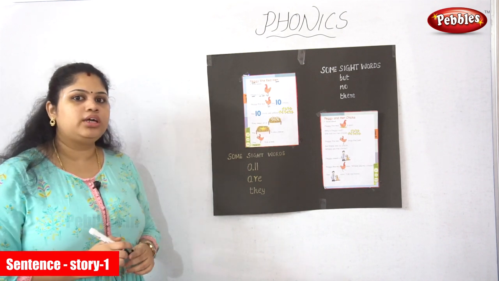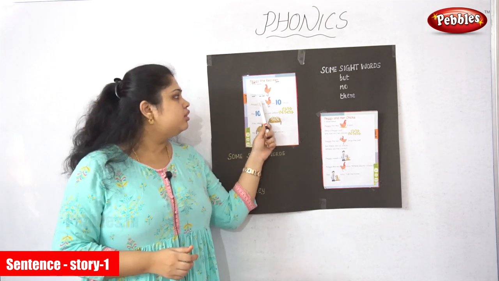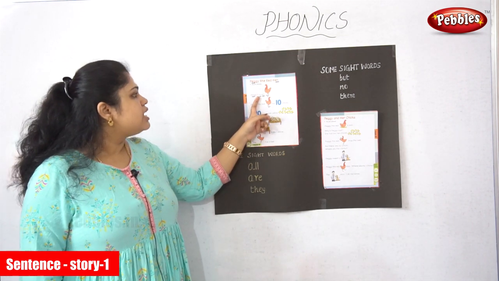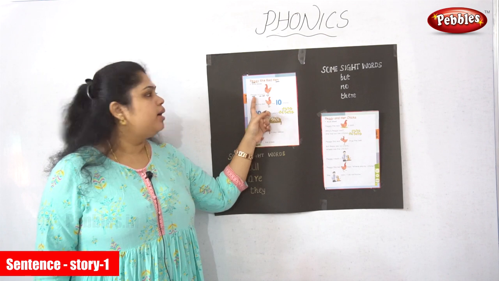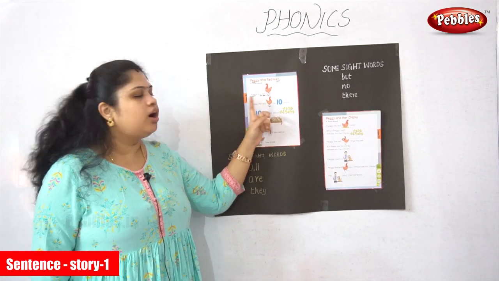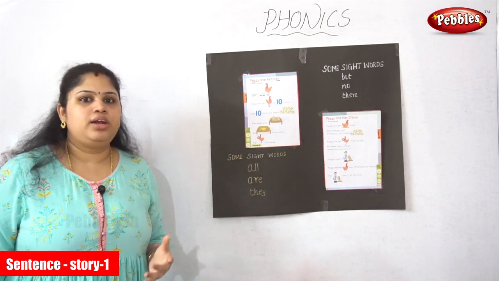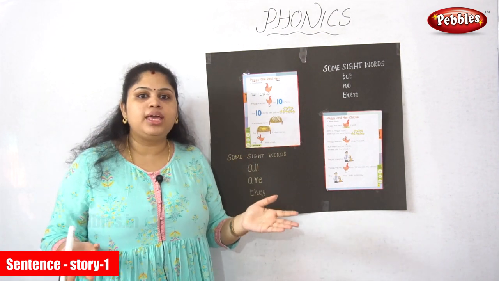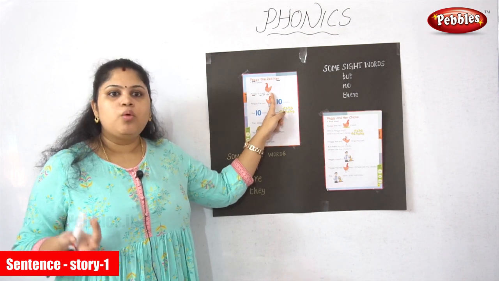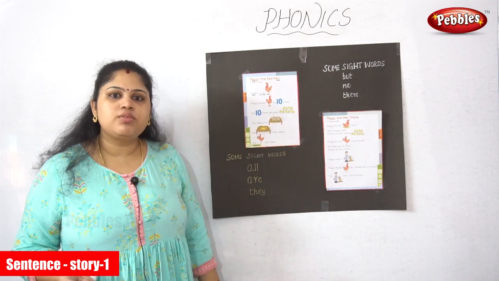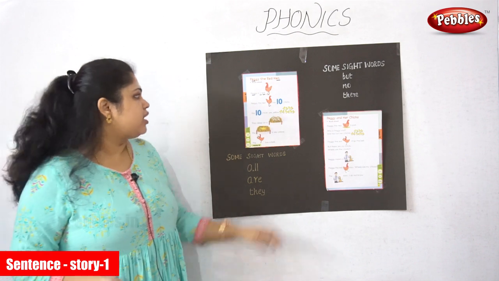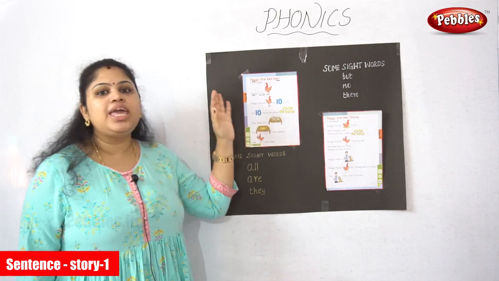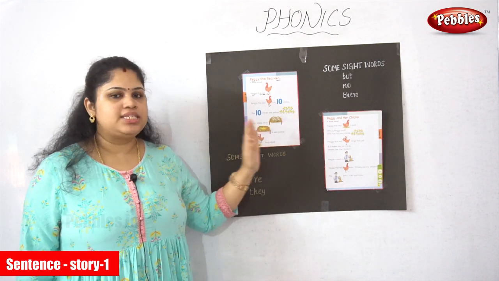From the two-letter words only I have constructed some sentences. Peggy is a red hen. What is the meaning? Who is Peggy? Peggy is a hen. What is the color of Peggy? Yes, red. That is what they are telling in this first sentence. Peggy is a red hen.